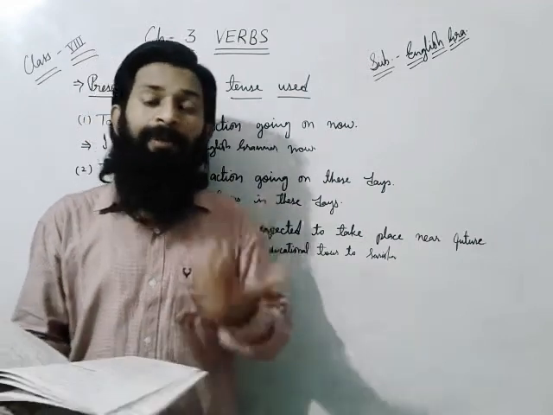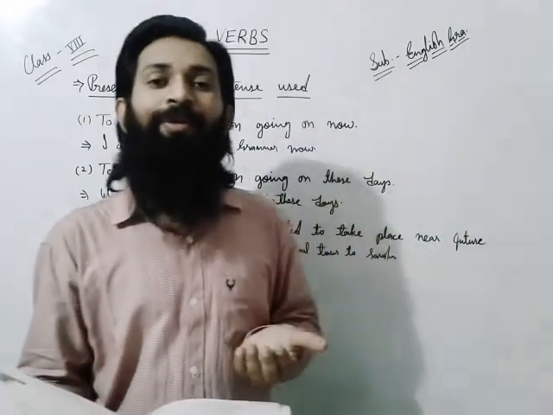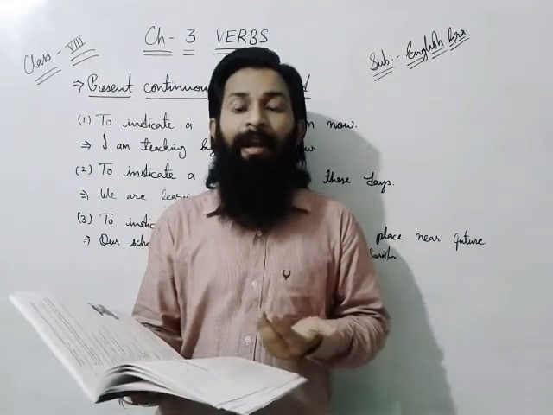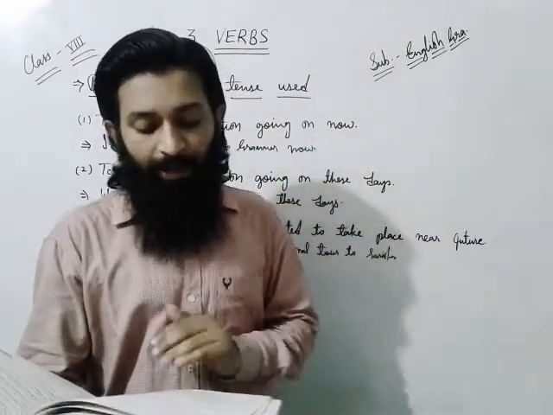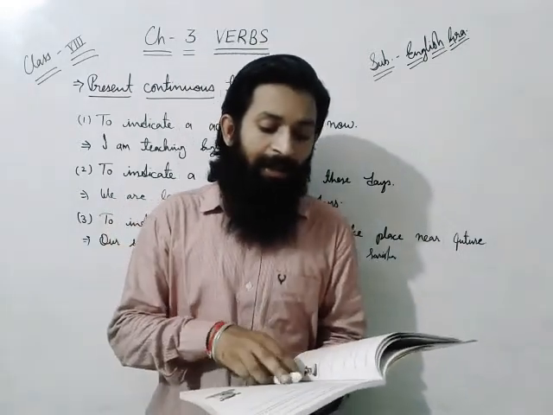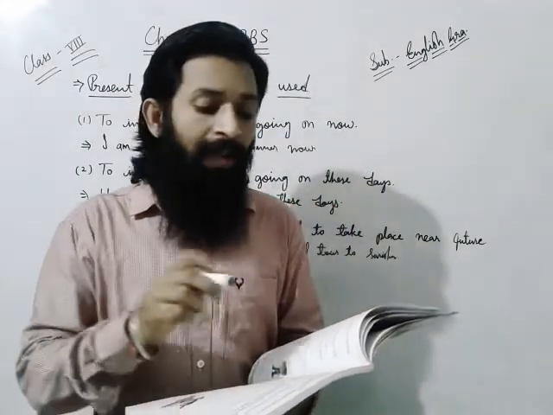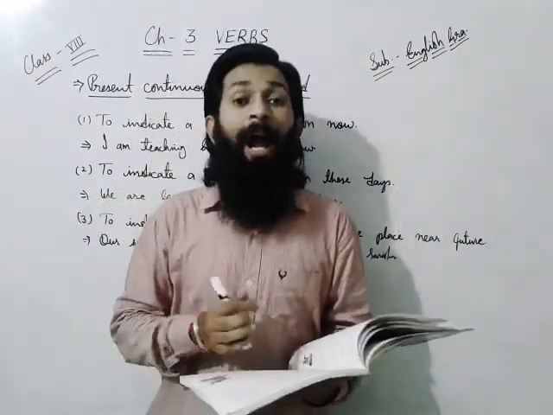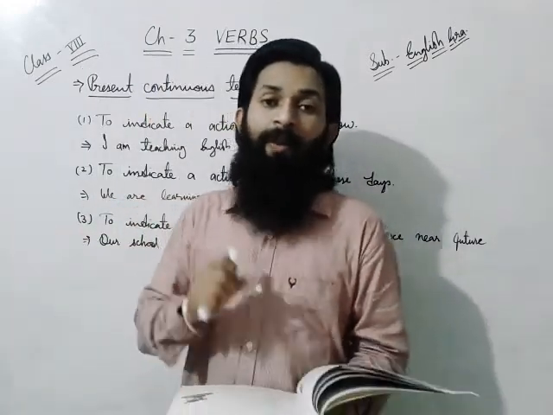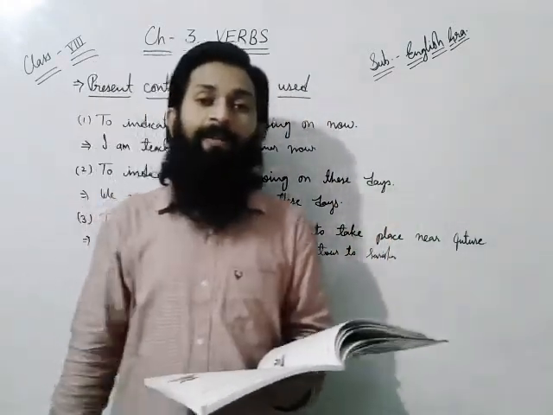Sometimes Jayavardhan forgets to check his notebook. Never: Ashwin never tells a lie. So we can say that that type of situation will be in simple present tense only. Present continuous tense describes words like now and today. If we talk about present continuous tense, then words like now and today will be there. I am teaching you English grammar now. Today we are watching a video about chapter number 3, verbs. That type of word will be there.